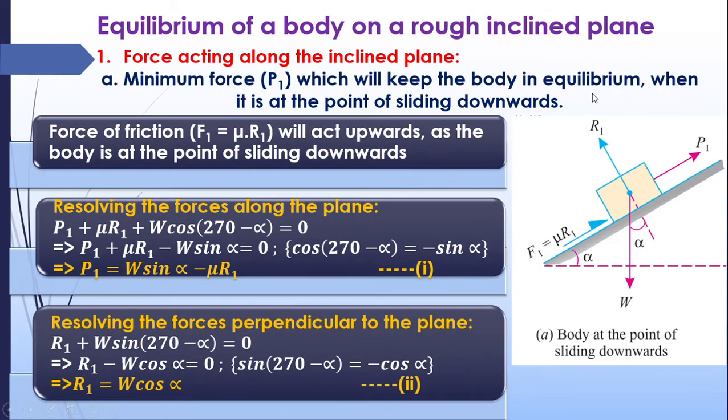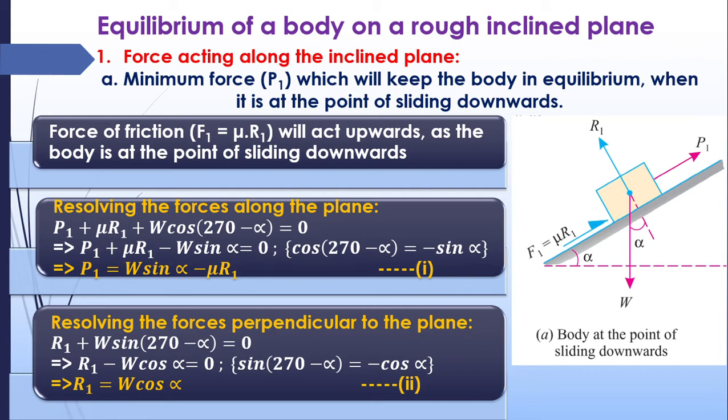Force. This is the inclined plane. There is a body resting on this. Frictional force is there. Weight of the body is there. Reaction is there. When the angle of inclination we have increased, what will happen? This body tries to slide down. So we have to keep this body in equilibrium. For that, what we have to do? We have to apply another force which makes the body at rest.